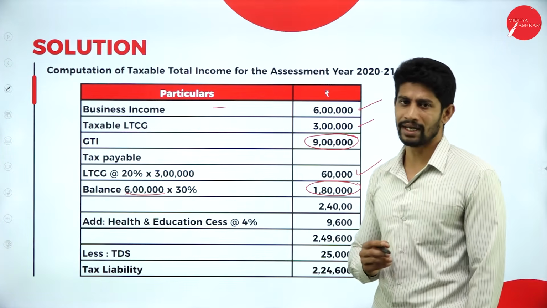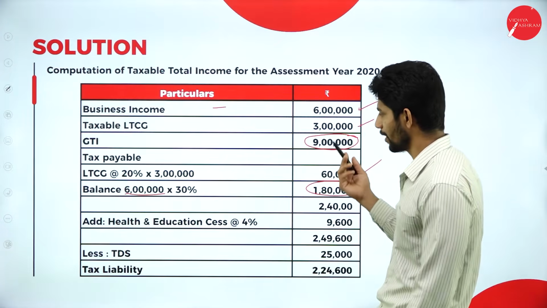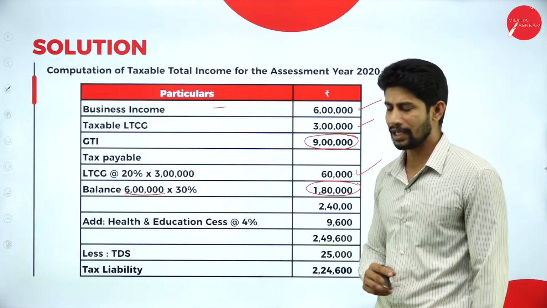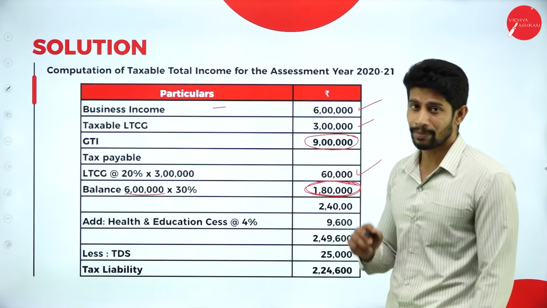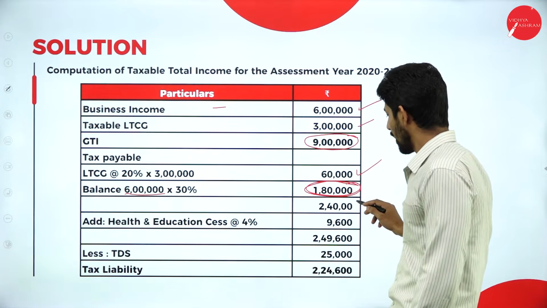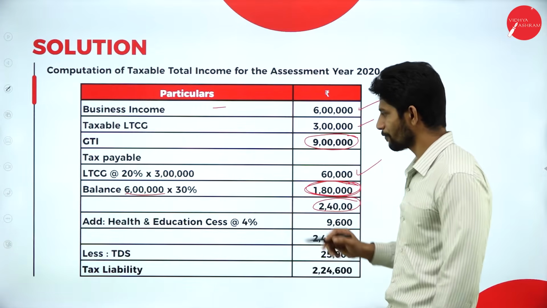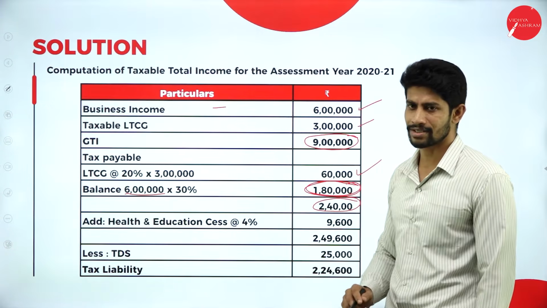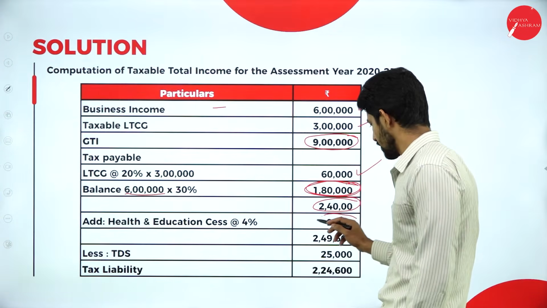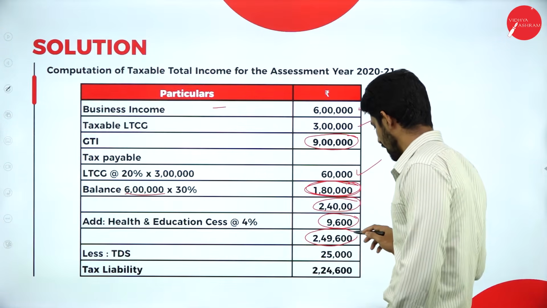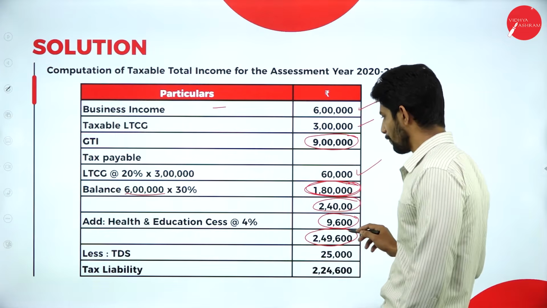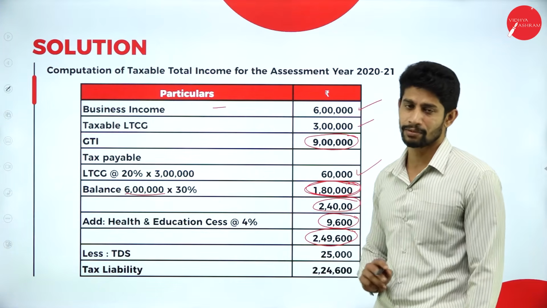It is 1,80,000, because he is running a company, so he is supposed to pay 30% tax. So 60,000 plus 1,80,000 is 2,40,000. On this 2,40,000, add health and education cess at 4%, that is 9,600. Totally you get 2,49,600.